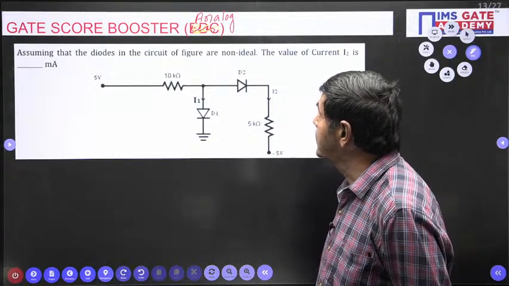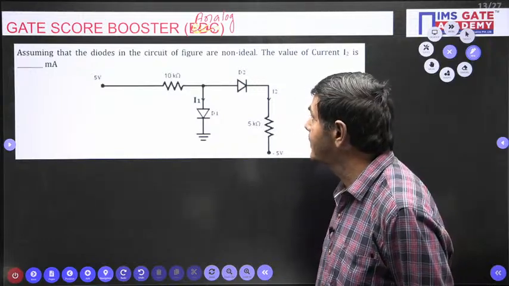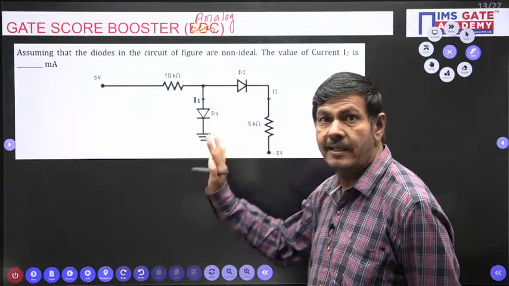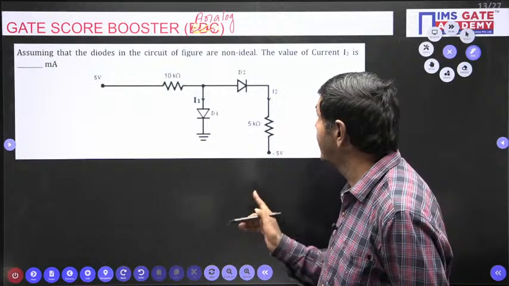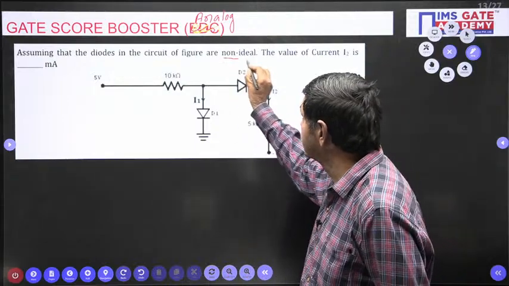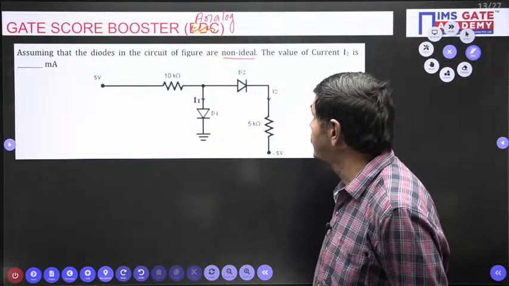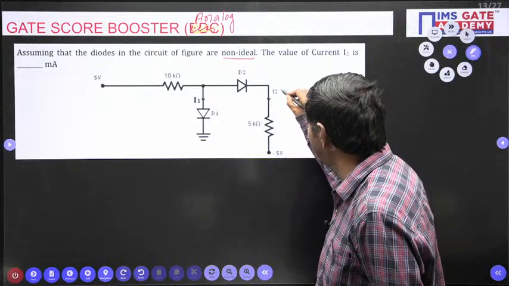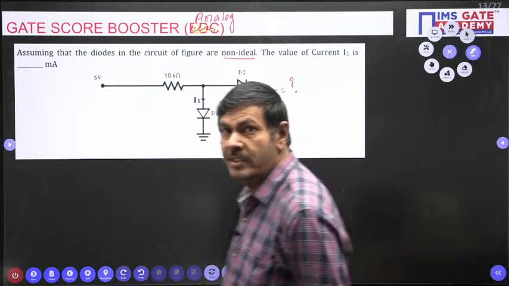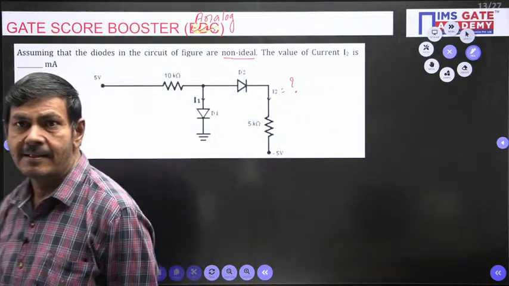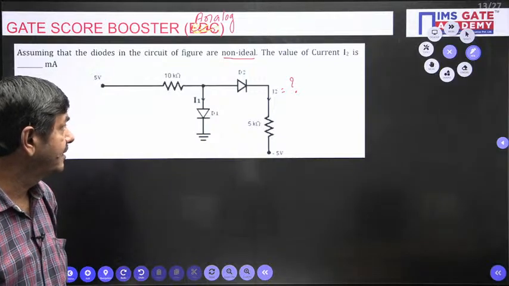Assuming that the diodes in the circuit of the figure are non-ideal. What does it say? In the given network, the diodes are non-ideal. It is given clearly, they are not ideal, non-ideal. We are asked to find the current I2. How much I2 passes through the network? That is the question given here. How can we do this now?